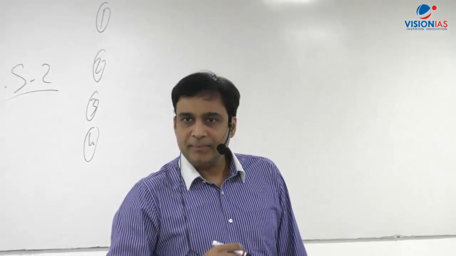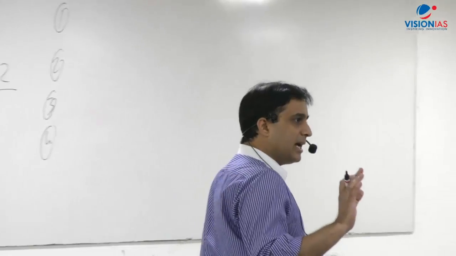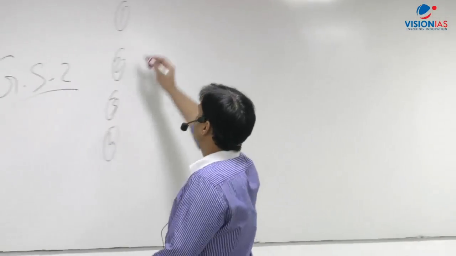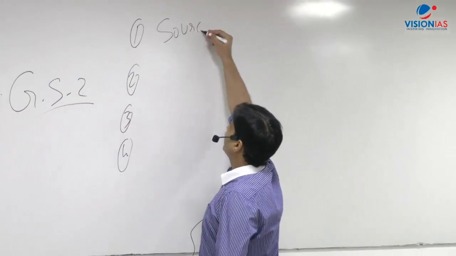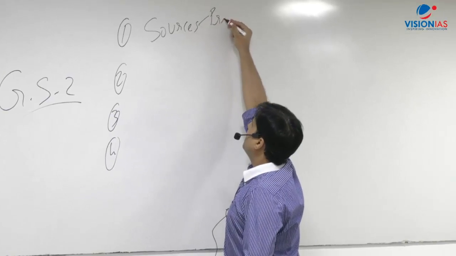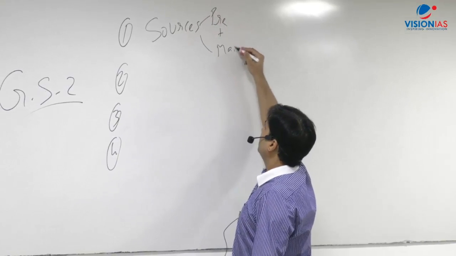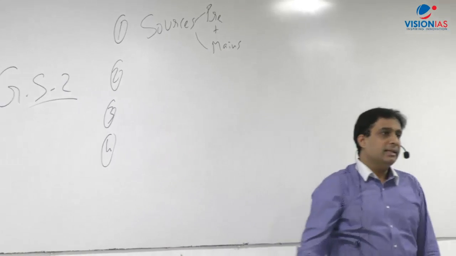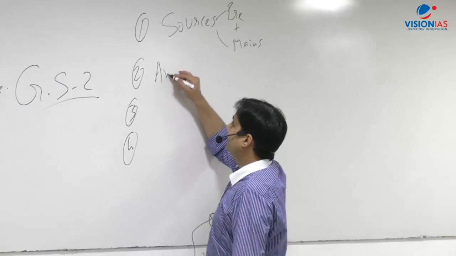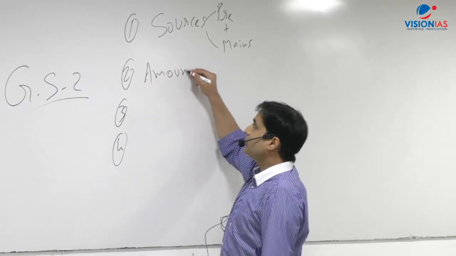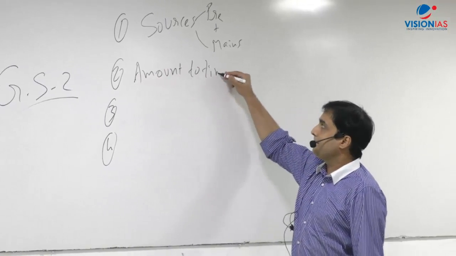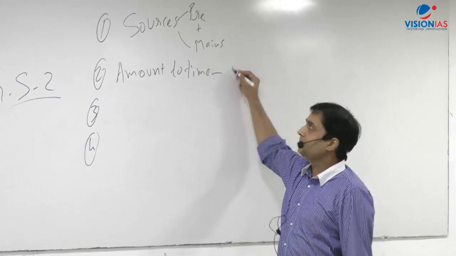Anything, sir, you want to ask? Sources. Right. Then? Amount of time, again? We need to invest in this subject, polity and governance.